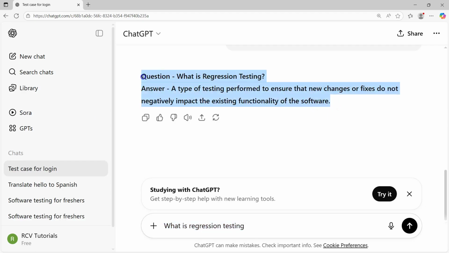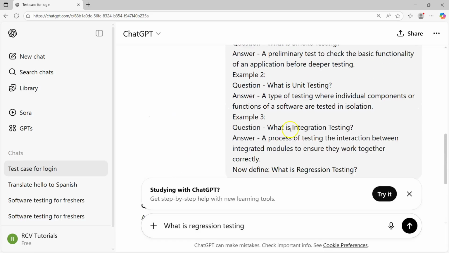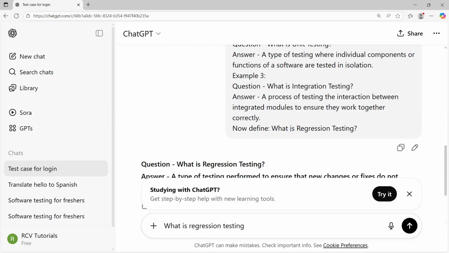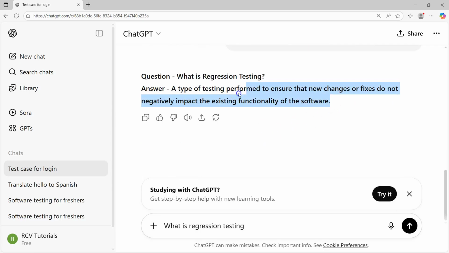So that is where these prompting techniques matter. If you want specific information, it's better to write the prompt properly so that you get only what is required. You'll see only 3 lines that I've got in this case.